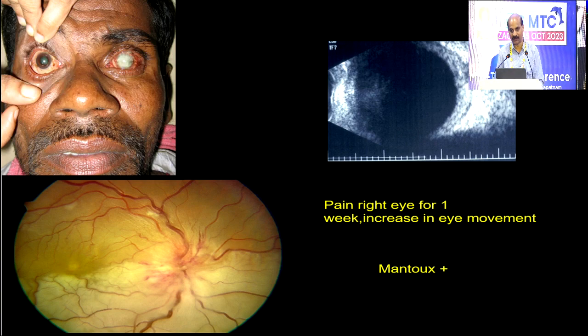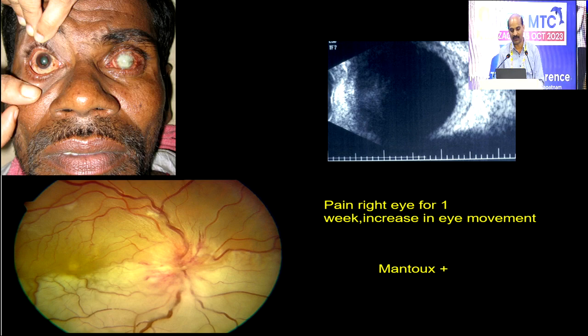This patient presented with pain in the right eye for one week, and pain has increased on eye movement. In the other eye, there was an injury in childhood. So with this, usually we are inclined towards sympathetic ophthalmia, but sympathetic ophthalmia is bilateral, and even the exciting eye will be painful in the case of sympathetic ophthalmia. So this history is very important, whether the patient really had unilateral pain or bilateral, and does he have any extraocular symptoms like headache, tinnitus, and all these things.